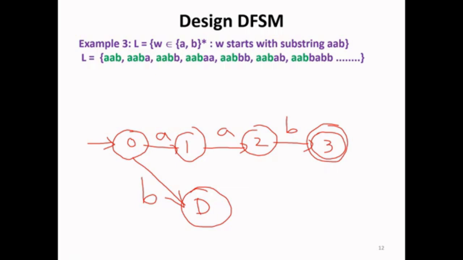This state is called a trap state or dead state, as it will have incoming transitions to it, but it will not have any outgoing transitions to any other states other than the dead state. So now from state 0, for input symbol A it goes to state 1, B going to the dead state.